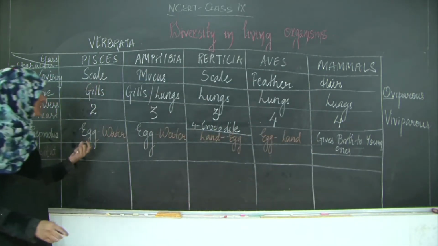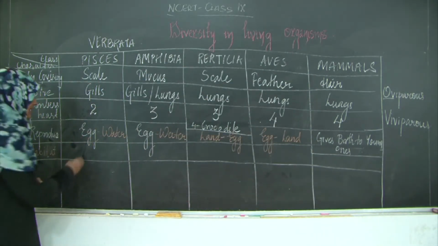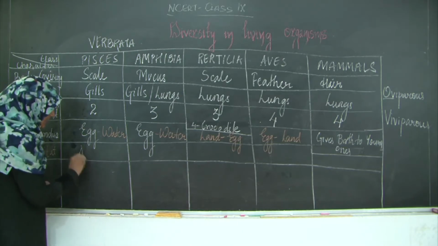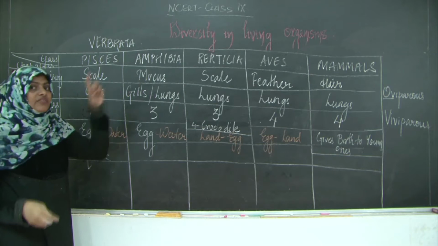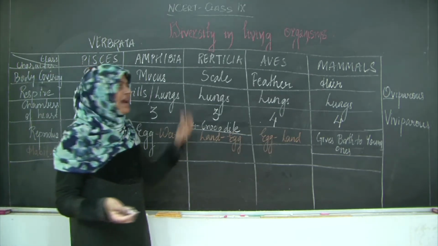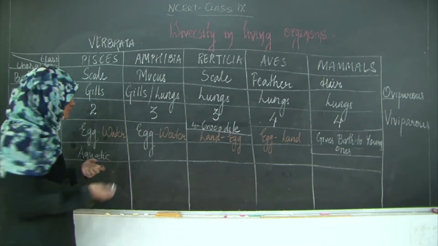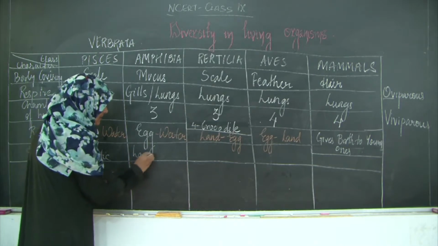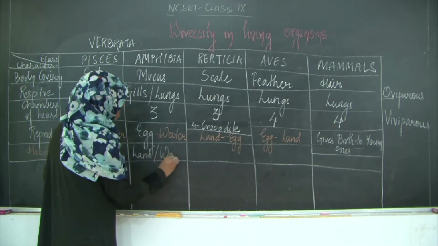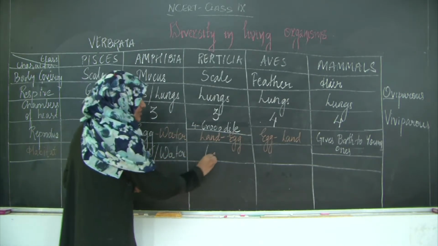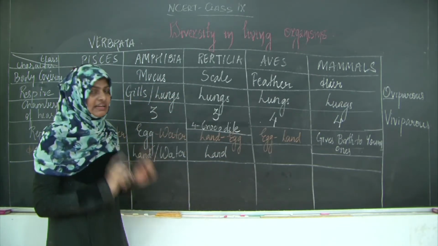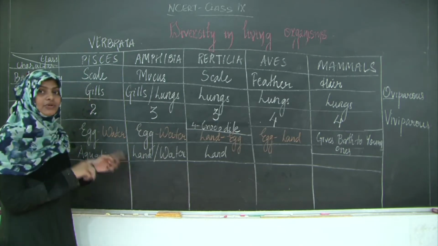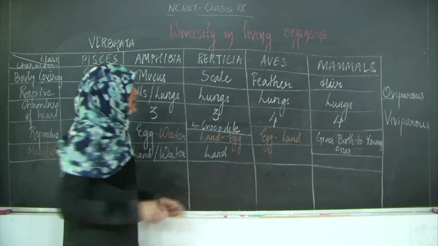The first one, Pisces, okay, they are having an aquatic habitat, the fishes stay in water. Amphibians, we already studied amphibians in the plant kingdom, and this word is much more familiar to you all. They can stay on land as well as water. Reptiles are generally on land. They can go in water, but they will reproduce on land. Here the difference is that amphibians reproduce in water and reptiles reproduce on land.